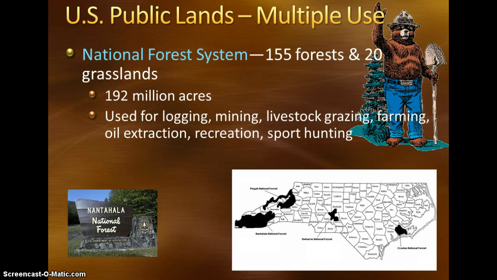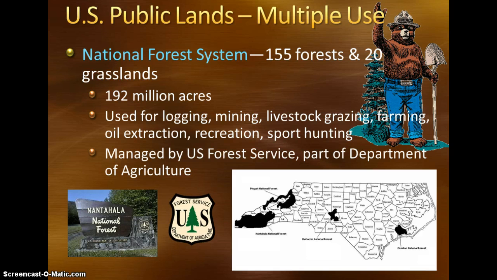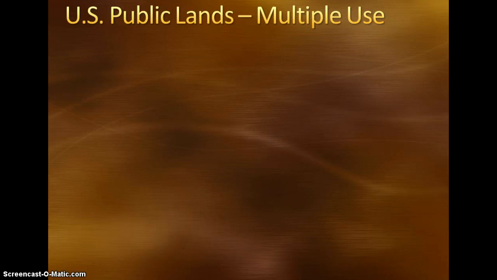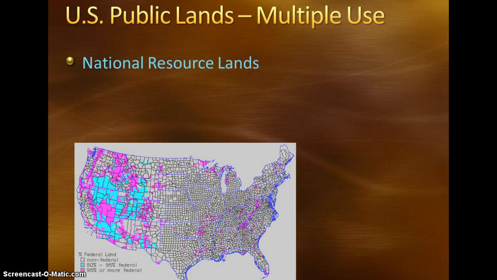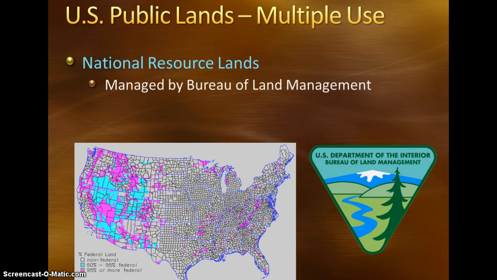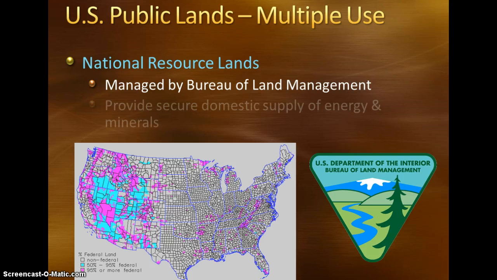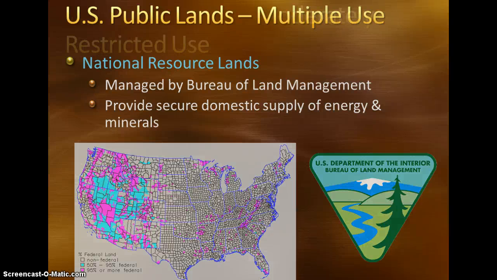We use our national forests for things like logging, mining, livestock grazing, some farming, oil extraction, recreational use, as well as hunting. And the forest system is managed by the U.S. Forest Service, which is a part of the Department of Agriculture. Another multiple use public land in the United States is National Resource Lands, and that is managed by the Bureau of Land Management. What we use these for is to provide us with a secure domestic supply of energy and minerals. That's where we know we have a supply if we need more, and also to use here domestically.